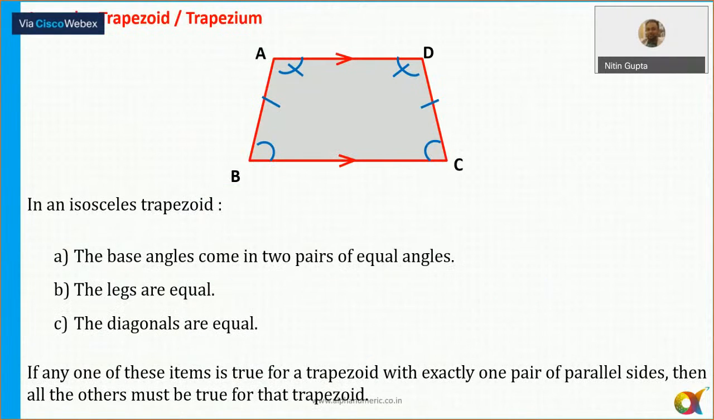Isosceles trapezium. In an isosceles trapezium, the lengths of the oblique sides or non-parallel sides are equal, and the lengths of the diagonals are also equal. That is very, very important. In an isosceles trapezium, the diagonals are equal, the legs are equal, and the base angles come in two pairs of equal angles. These are a few properties of an isosceles trapezium.